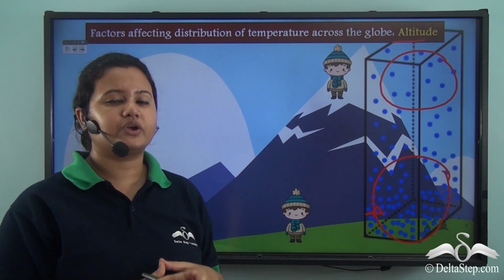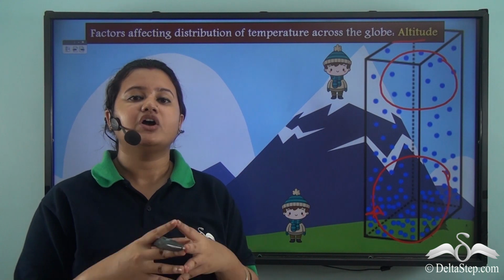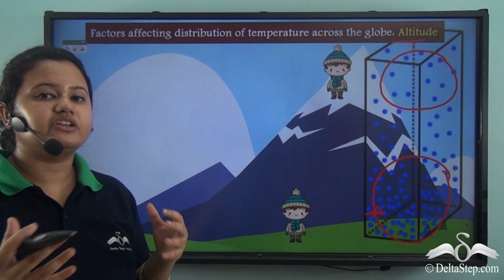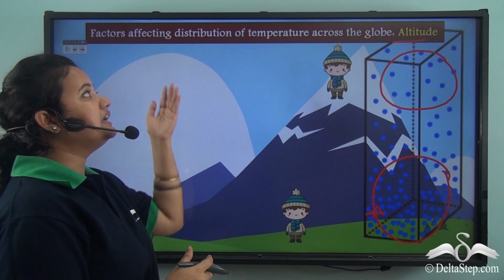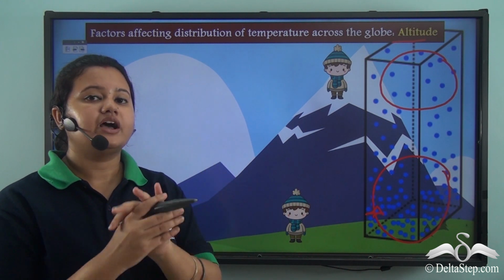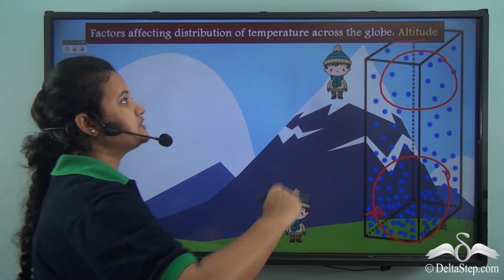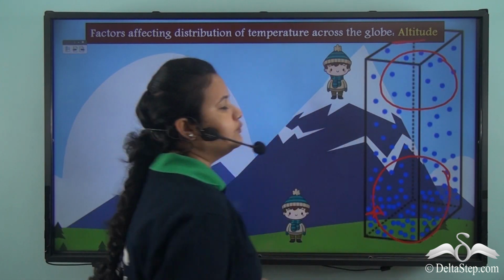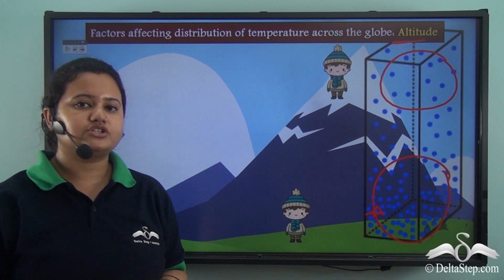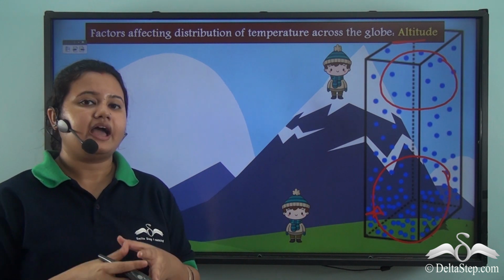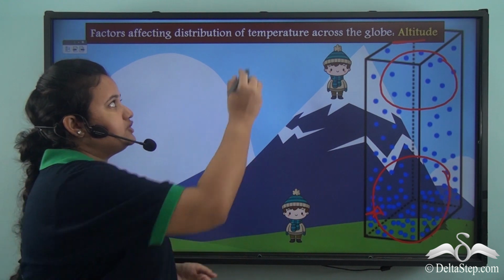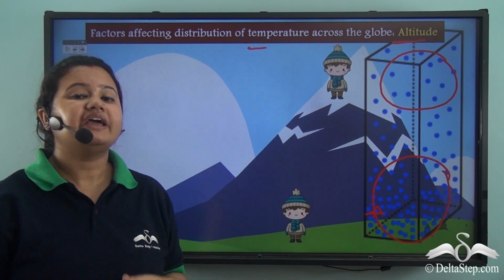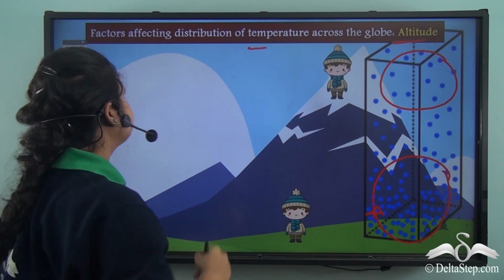So here we have discussed another factor that affects the distribution of temperature across the globe, and that is altitude. We discussed that lower altitudes have higher temperature and higher altitudes have lower temperature. So temperature and altitude are inversely related.